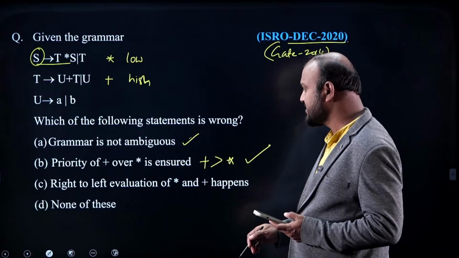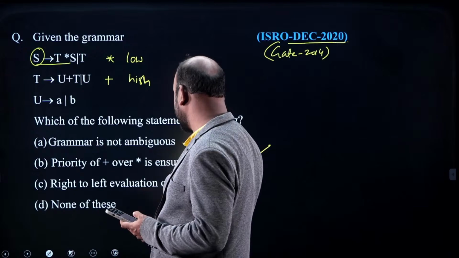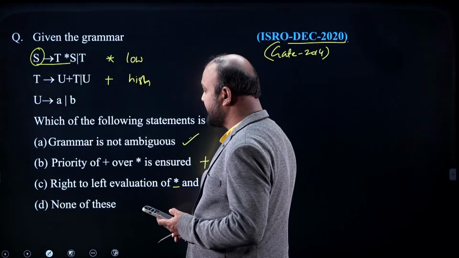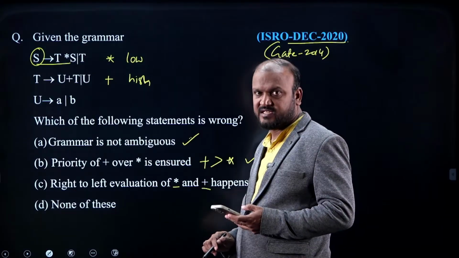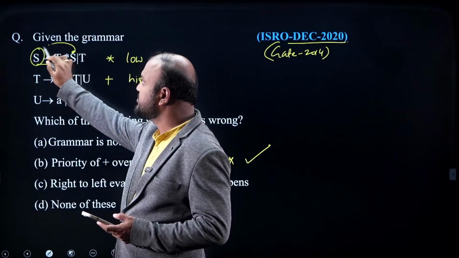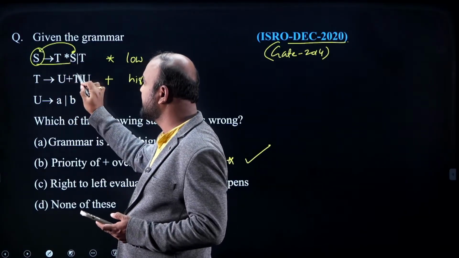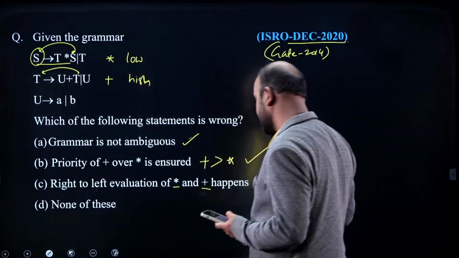Right to left evaluation of star and plus happens. If evaluation is right to left, it should be right associative. Right associative means the rightmost symbol in the RHS should be the same as the LHS. Here also you can see the rightmost symbol in the RHS is the same as the LHS. Okay, this is also perfect.